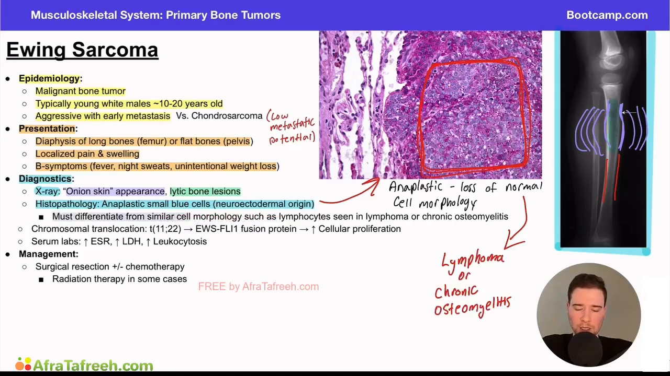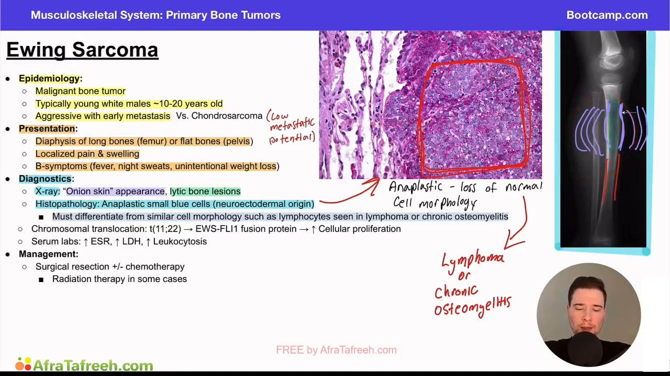You must be able to differentiate these cells from the lymphocytes in lymphoma or chronic osteomyelitis. You have to use the full clinical picture, right? If they just give you this image, it's not enough information to determine what's the patient's condition. They have to give you some other clues about the patient's history or their symptoms, or potentially a radiographic finding that indicates that we're dealing with an Ewing sarcoma in this case.